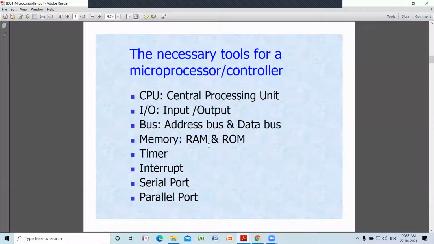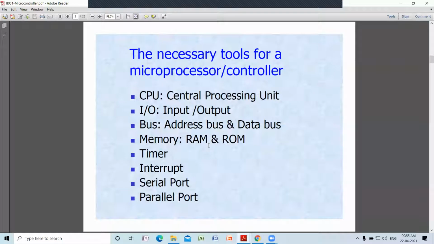And we need to have some memory, maybe some read-write memory or read-only memory. Read-only memory is normally required for permanent storage. Read-write memory is normally used for storing and processing data and rewriting the data after updating it. For all those, random access memory, RAM, is necessary. All of you know that.